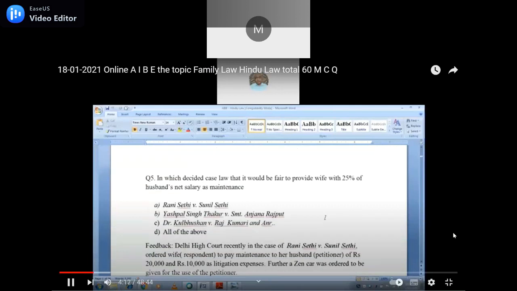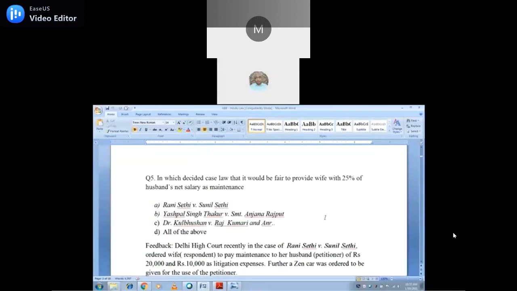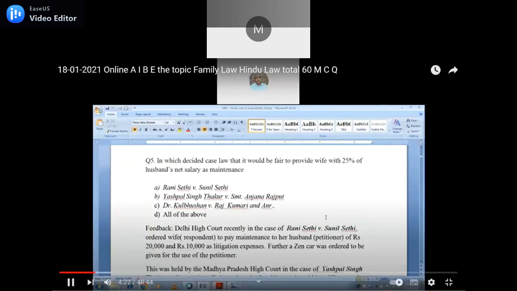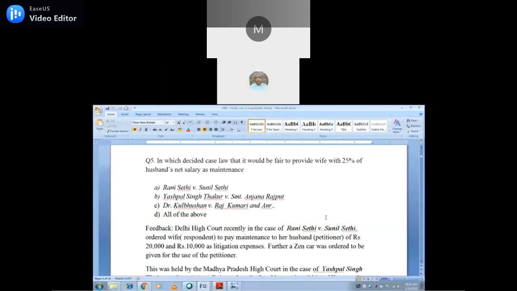Okay, come to the point. In which decided case law was it held that it would be fair to provide the wife with 25% of the husband's net salary as maintenance? Rani Sethi versus Sunil Sethi, or Yashpal Singh Thakur versus Smt. Anjana Rajput, or Dr. Kulbhushan versus Rajkumari and others, or all of the above.